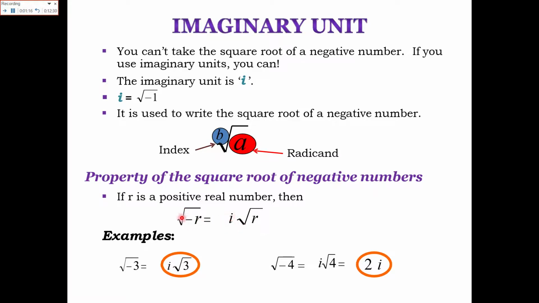So root of minus r would be equal to iota into root r. Like if in place of r you have negative 3 under root, it becomes iota into root 3, and if you have minus 4 under root, it becomes iota into root 4, where root 4 is equal to 2, so the final value is 2 iota.